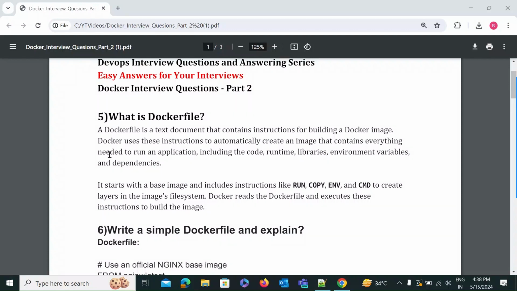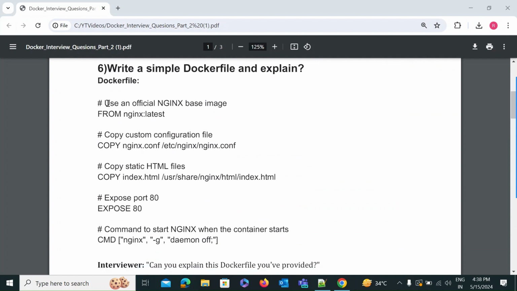After that, the most important question: write a simple Dockerfile and explain it. It is asked many times to check your practical knowledge. So this is a simple Dockerfile, and we will also do the practical of this Dockerfile on an AWS EC2 instance. FROM nginx:latest uses the official Nginx base image. Nginx is the image, and latest is the version, so the latest image is captured from Docker Hub.